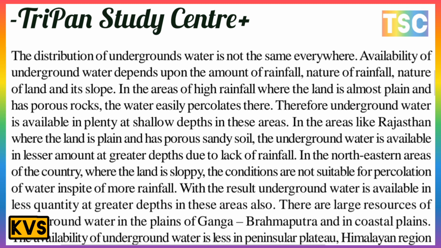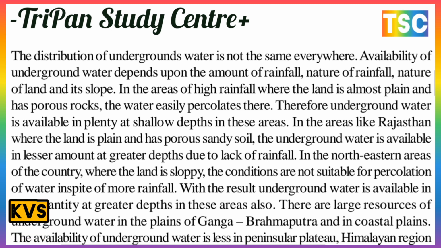Availability of underground water depends upon the amount of rainfall, nature of rainfall, nature of land and its slope. In the area of high rainfall where the land is almost plain and has access to rocks, the water easily percolates. Therefore, underground water is available in plenty at a shallow depth in this area. In areas like Rajasthan, where the land is plain and has sandy soil, underground water is available in lesser amount at a great depth due to the lack of rainfall.